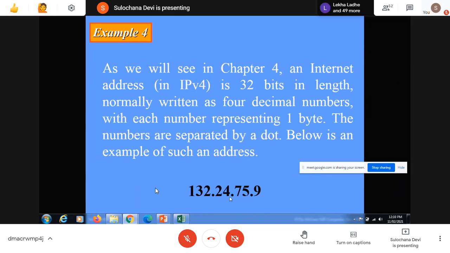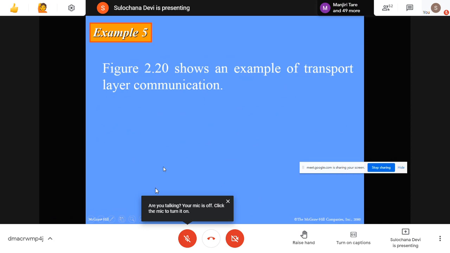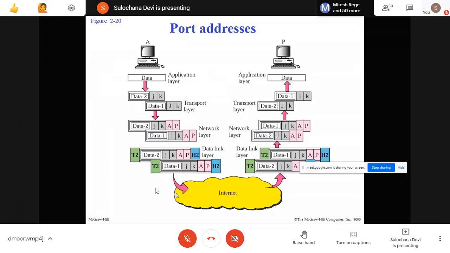And if you are using IPv6, then the size is 128 bits. Ma'am, in IPv6, how is it represented? I'll show by example. Okay, so now this port number.